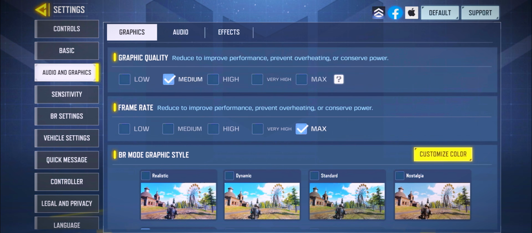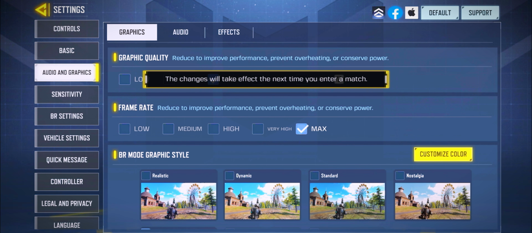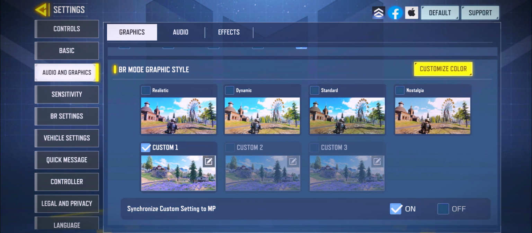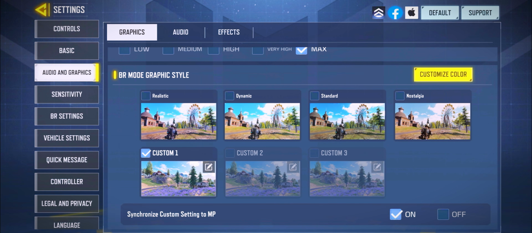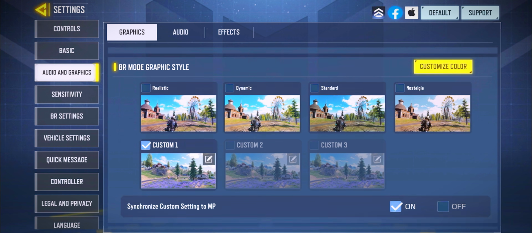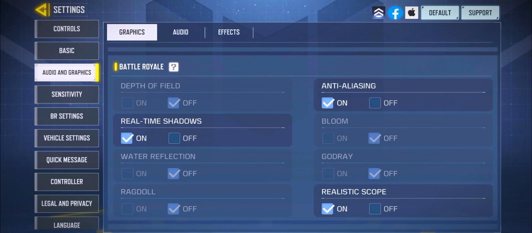Alright, let's move on to my audio and graphics. As you guys can see, I play on medium graphics, sometimes on high. For my custom graphics settings, I'll make sure to drop another complete video just for that. Just make sure to motivate your boy here and drop those likes and I'll never disappoint. Nothing too crazy here.